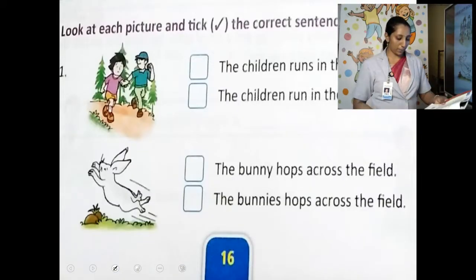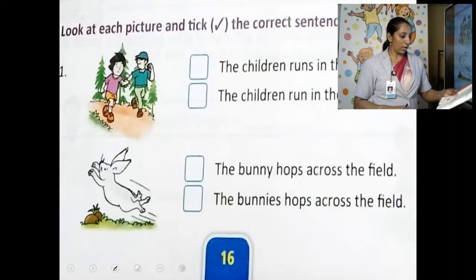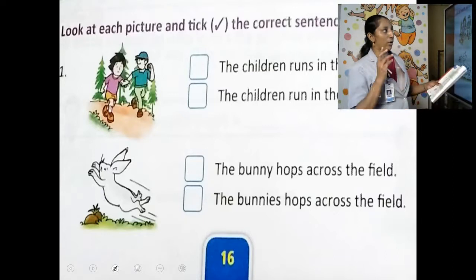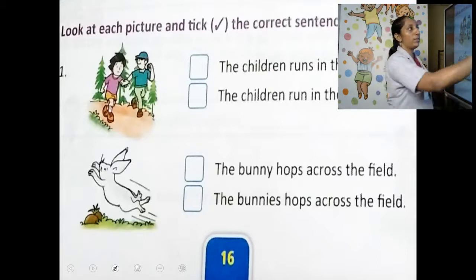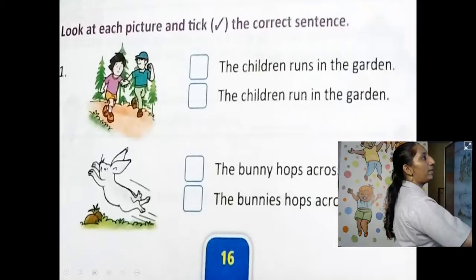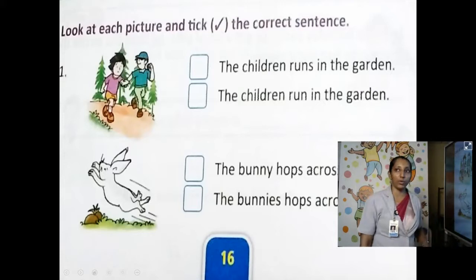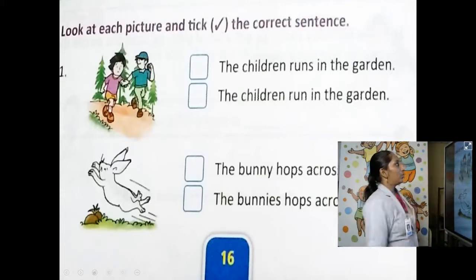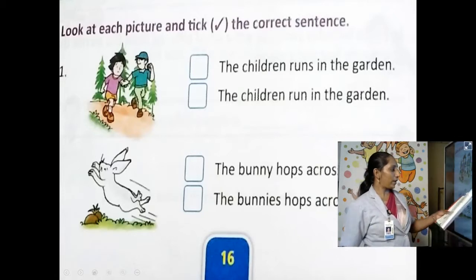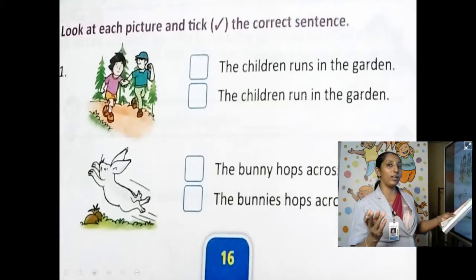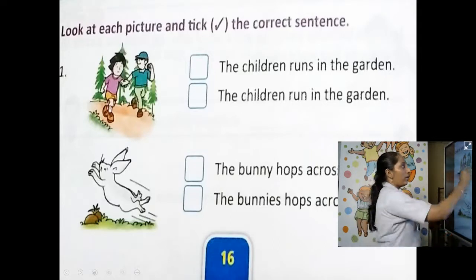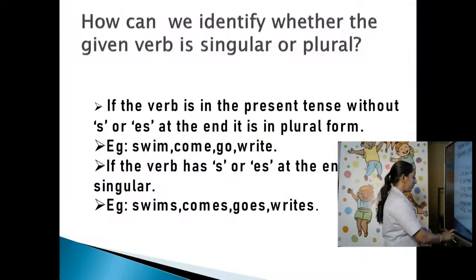Now, look into the exercise part, page number 16. Look at the picture and tick the correct sentence. It's very easy. Here, you have to look into the nouns. If the noun is singular, the verb should be singular. If the noun is plural, the verb should also be plural. That's all. So look, the first sentence: The children runs in the garden. The children run in the garden. Look here, children. Which is the correct sentence? The children run. Why run?